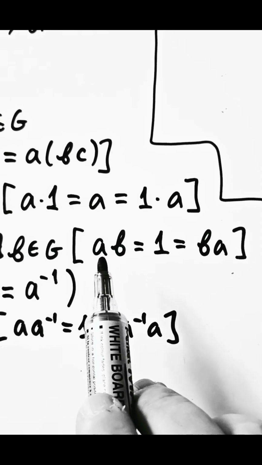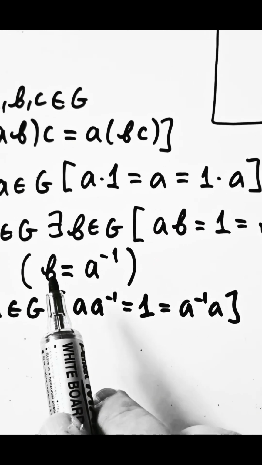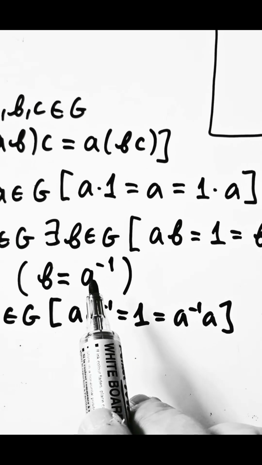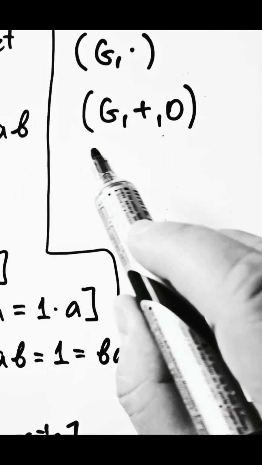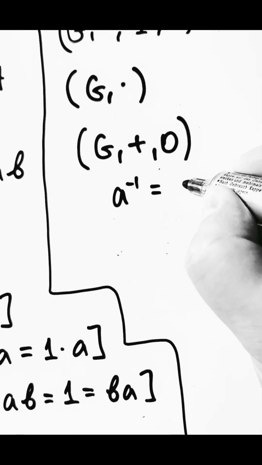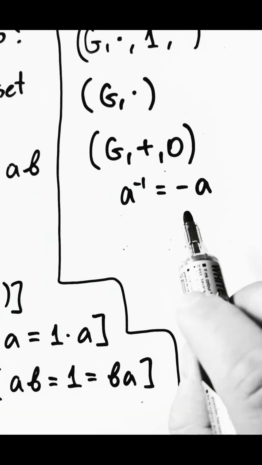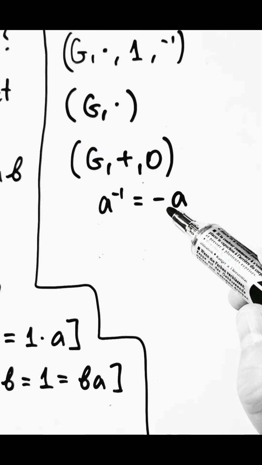Coming back here, similarly, we would have a plus a inverse equals 0. So then the inverse, obviously, would not be a to the power minus 1. It would rather be minus a. So for this notation, the inverse of an element becomes what naturally would be minus a. So this is just a notation, of course.